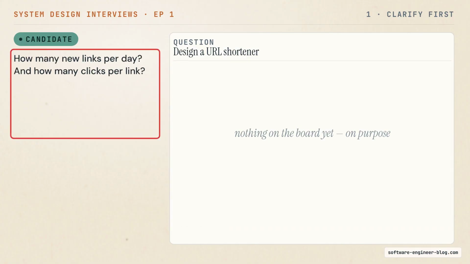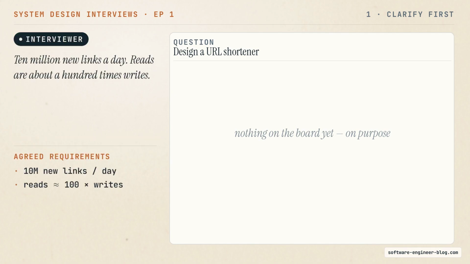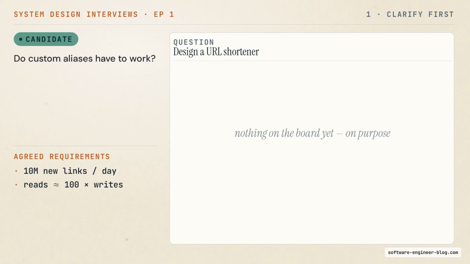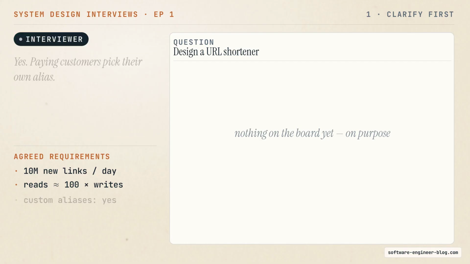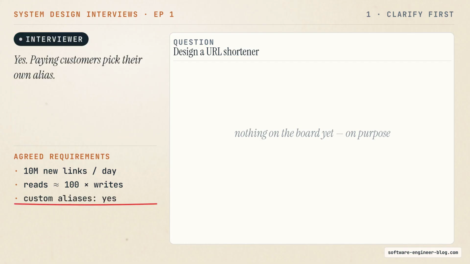First question. How many new links do we create per day? And for each link, how many clicks does it get? 10 million new links a day, and reads are about 100 times writes. Thank you. Second question. Do custom aliases have to work? By that I mean, can a user ask for a specific shortcode, like /summer sale, instead of taking whatever we generate? Yes, paying customers can pick their own alias.